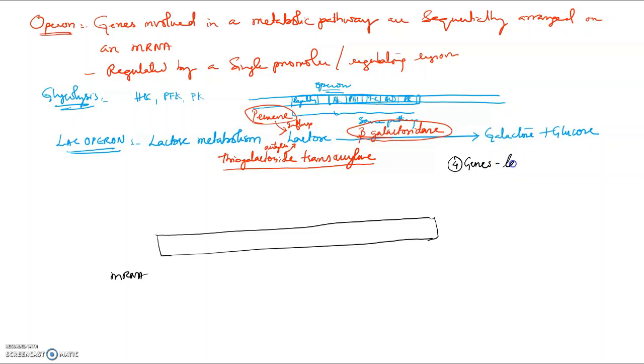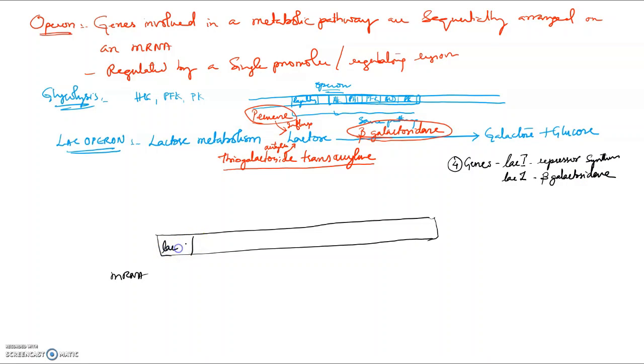First one is Lac I, which produces the repressor. Then there is Lac Z, which is for beta galactosidase.